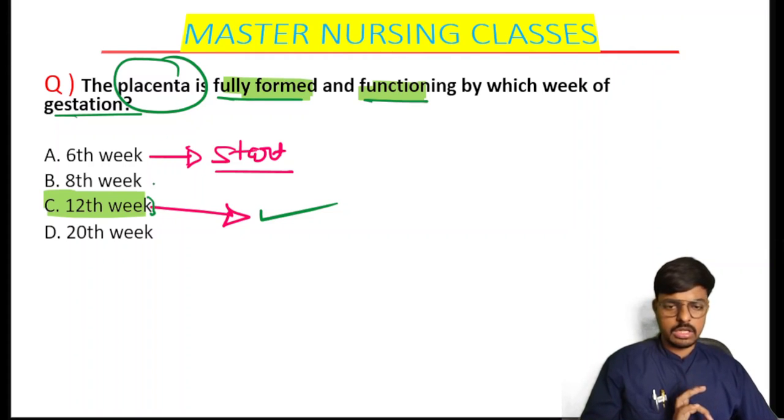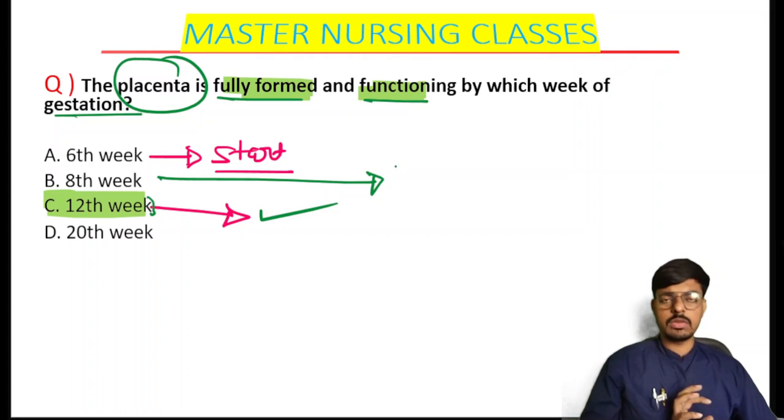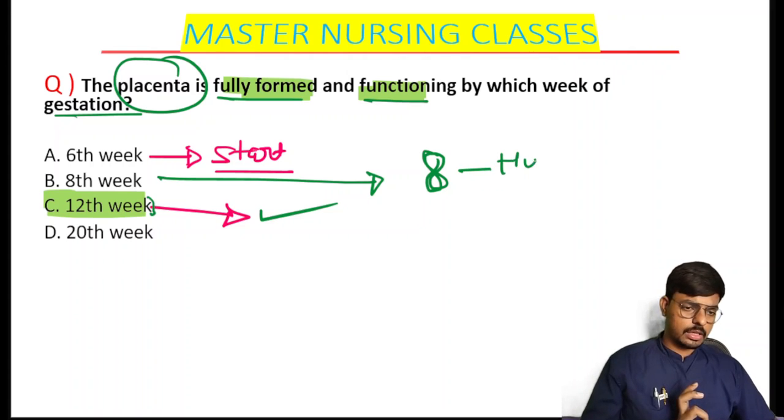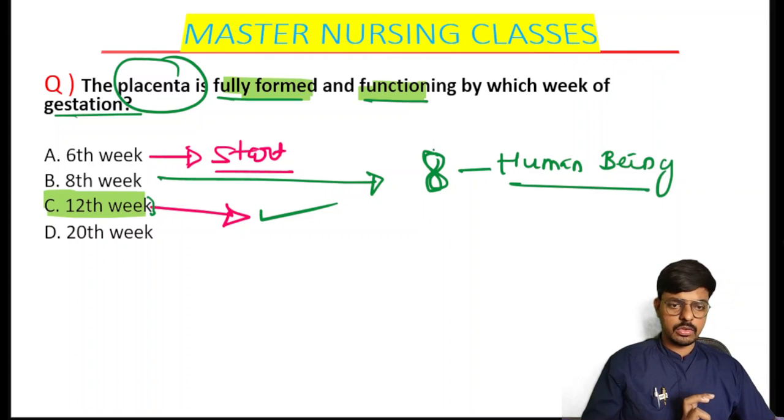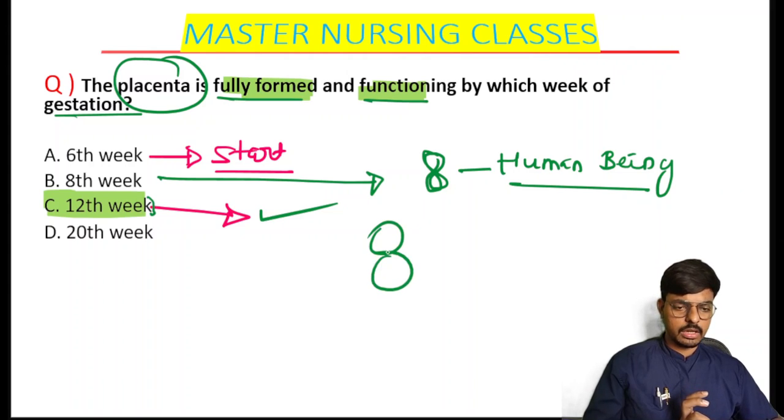Very nice. Then what about the 8th week? On the 8th week, basically we have to know that the fetus in the uterus of the mother looks like a human being. How can you remember? Humans have one head, one abdomen.